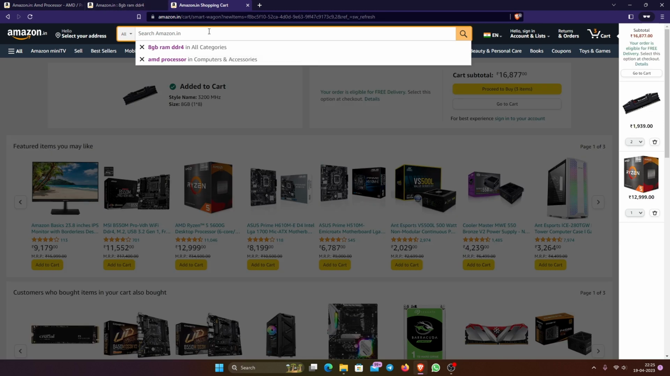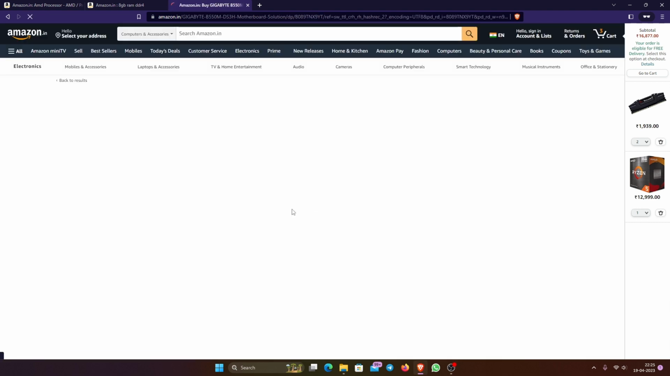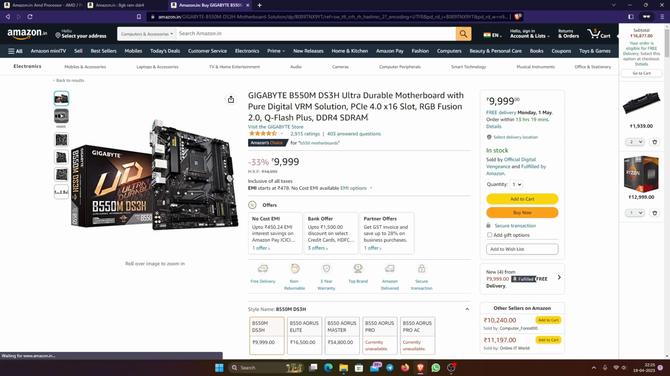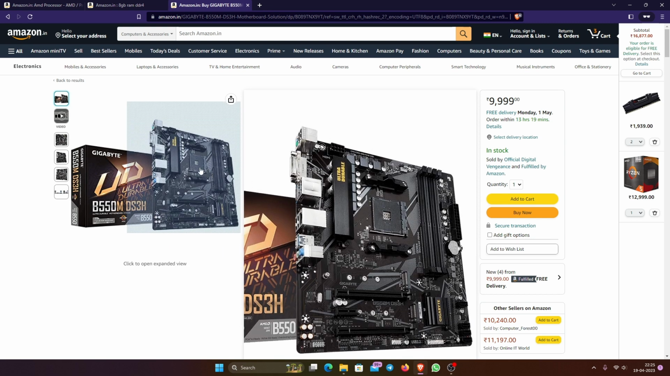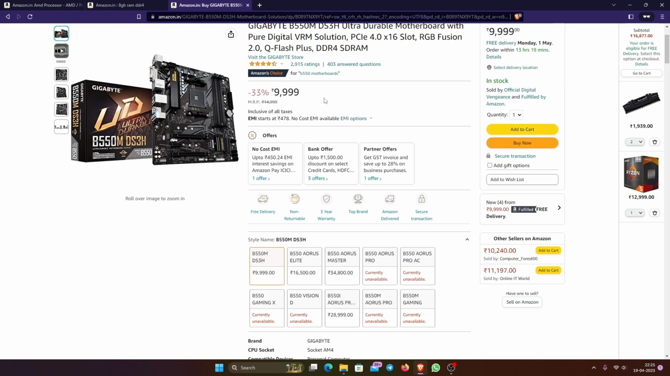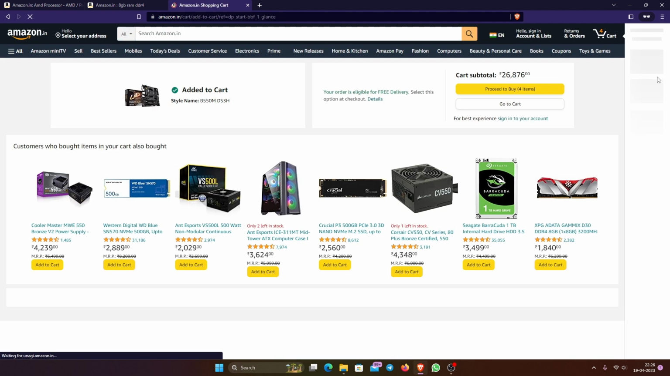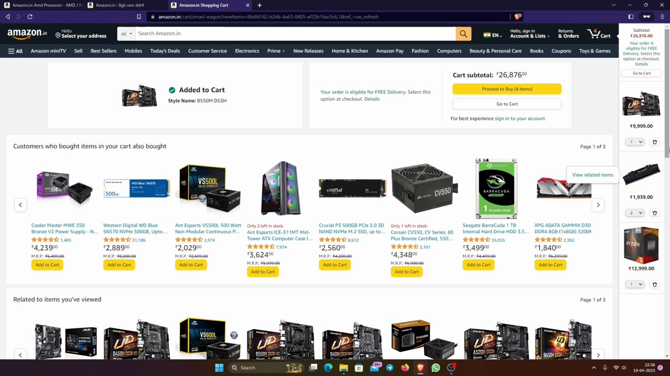Next, motherboard. Which one? We can go for this one. Motherboard, A520M. Hold on, let me check. AM4 socket. This will work, so let's add this to the cart. How much is it now? 26. Okay.